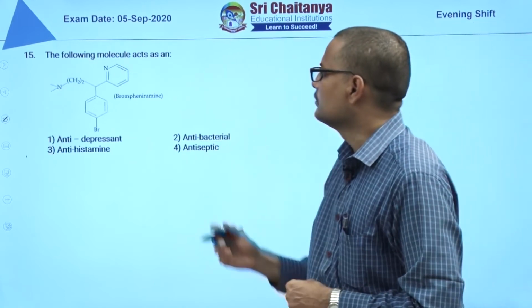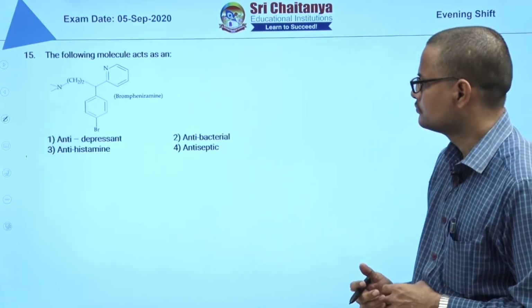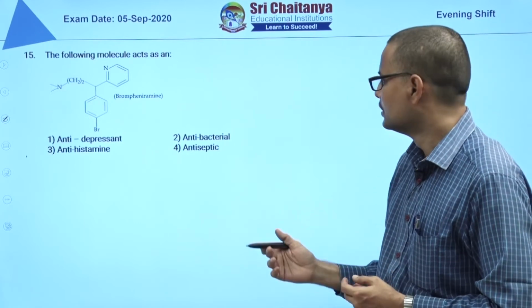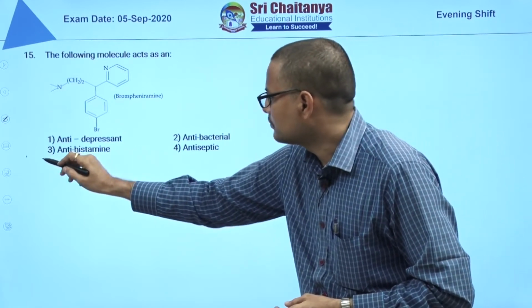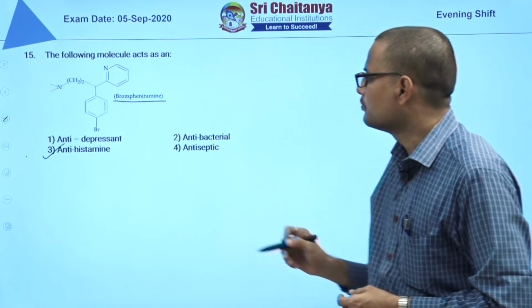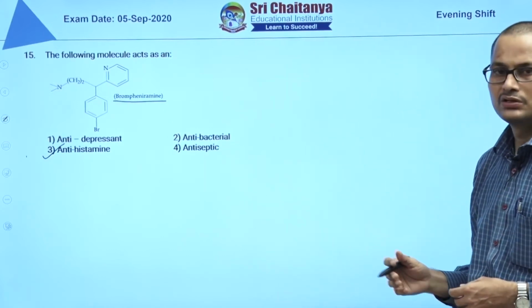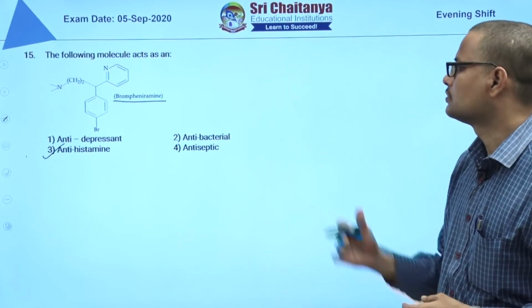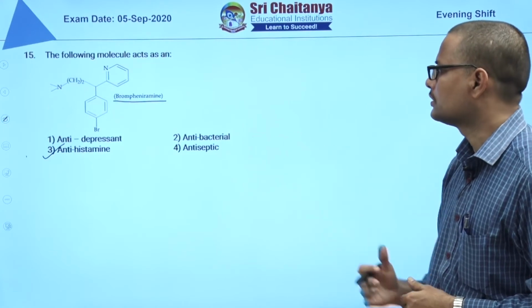This is a chemistry in everyday life question. For this we have to read NCERT. This is an antihistamine. Bromopheniramine is an antihistamine. This is a memory-based question; we have to remember this.